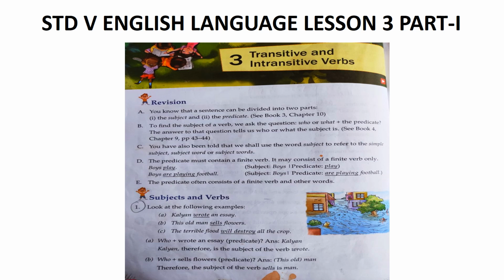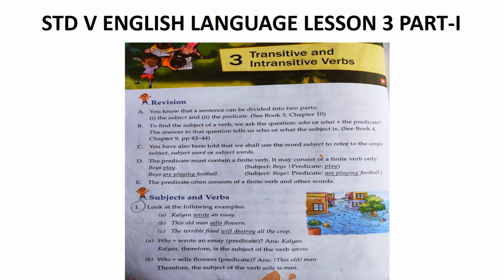Now turn your page. A verb may not refer to an action. It may simply tell us what a person or thing is. So when we are talking about the transitive and intransitive sentence, when we write different types of sentences, we have to see whether the sentence is transitive or intransitive. Then how to find out? The rose is red.